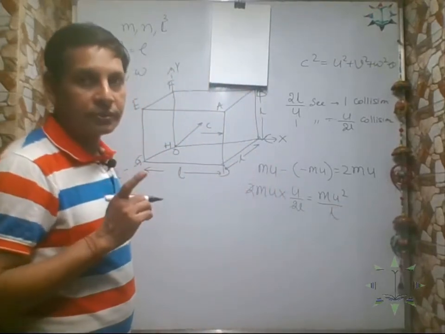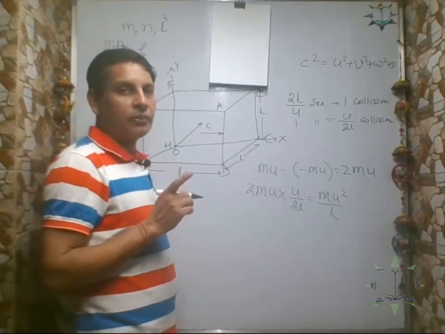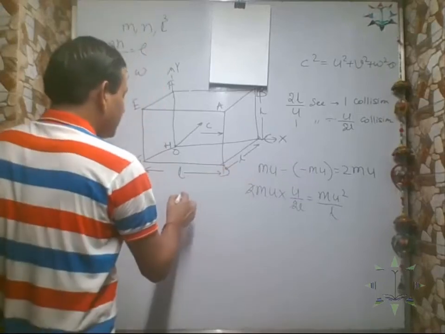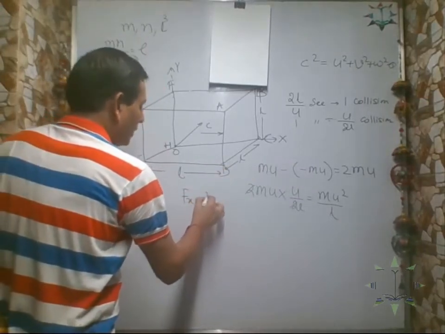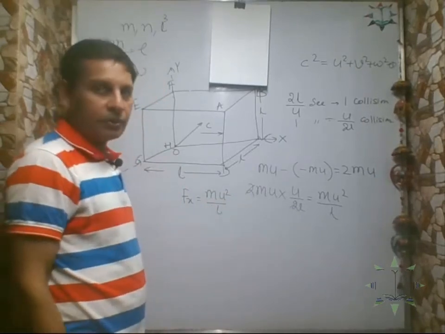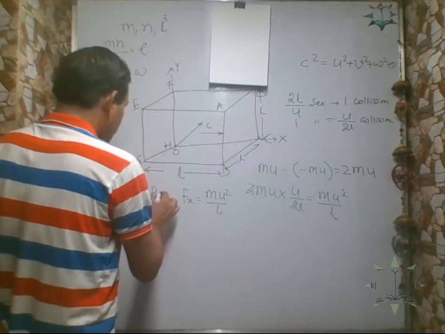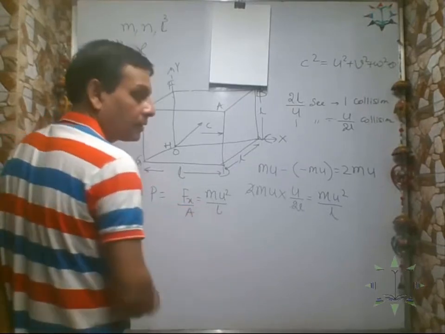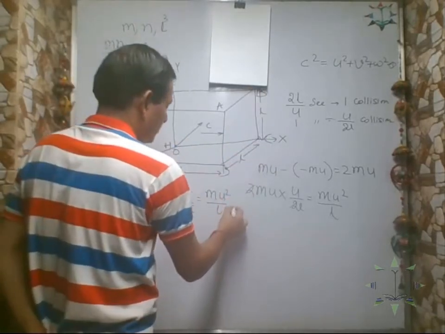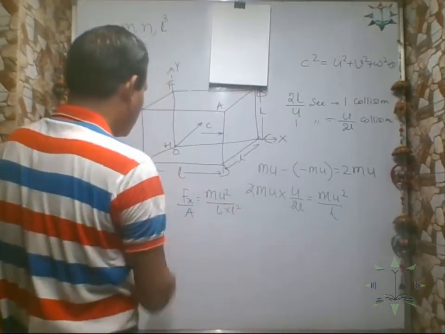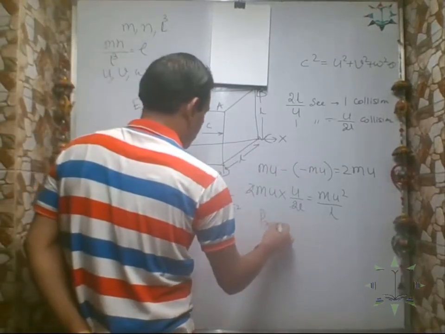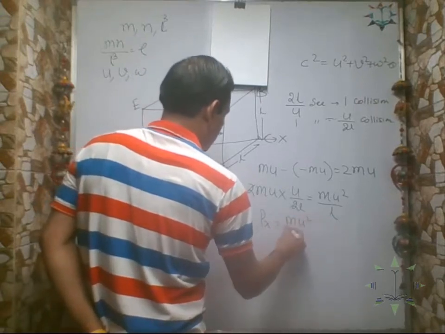This is called force. Okay? As per Newton's law, the rate of change of momentum is called force. Correct? So what is the force exerted by the molecule? M u square by L. So what is the pressure exerted by the molecule? What is pressure? Pressure is equal to force per area. So what is the area? Area is L into L, L square. So what is the pressure along the x-axis? The pressure along the x-axis is equal to m u square by L cube.